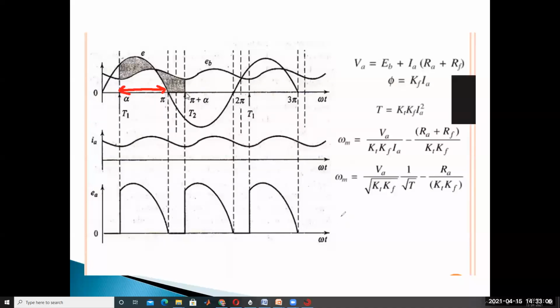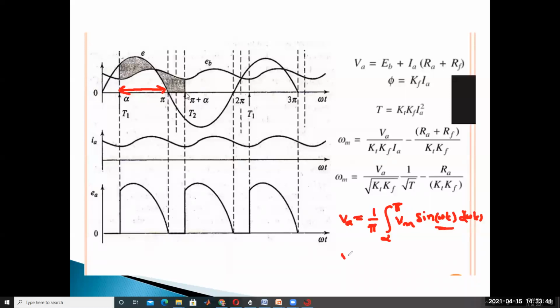So what is the expression for VA? VA is equal to 1 by pi, integration from alpha to pi of Vm sin omega t d omega t. So we'll get VA is equal to Vm by pi into 1 plus cos alpha.